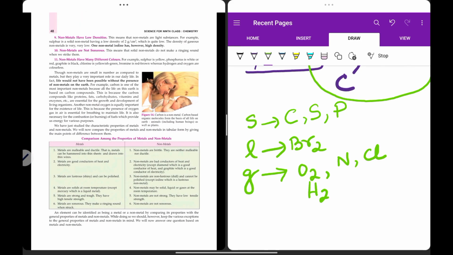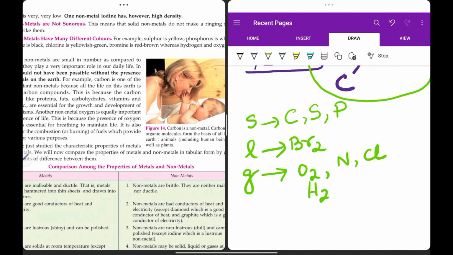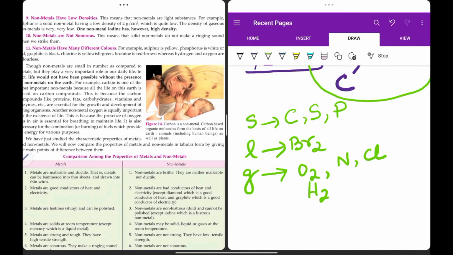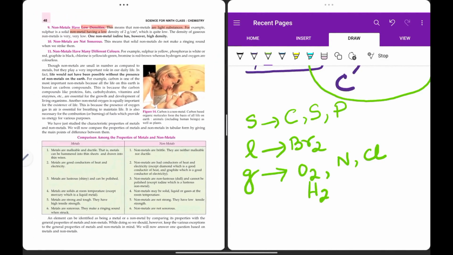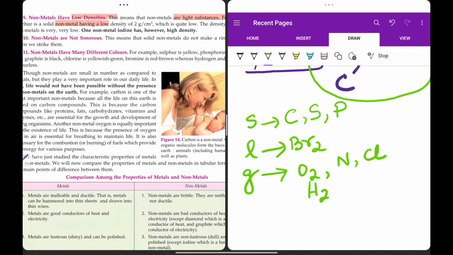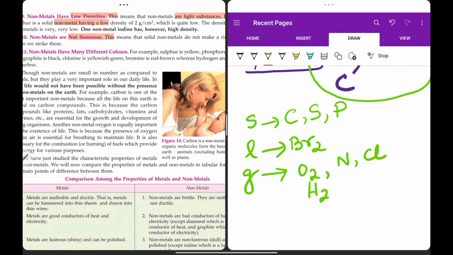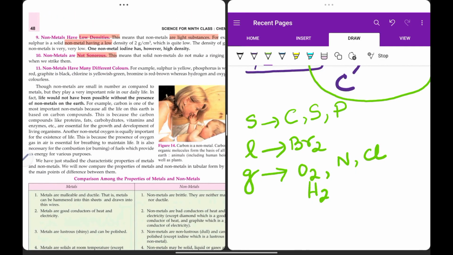Okay. So the non-metals have low densities. They have low density, and so they are light substances. Next, non-metals do not make sound, so they are non-sonorous. They have different colors.